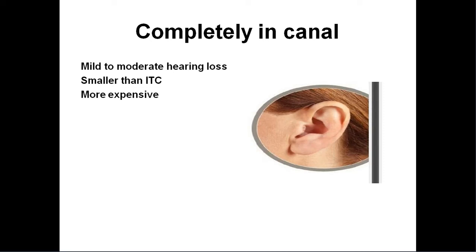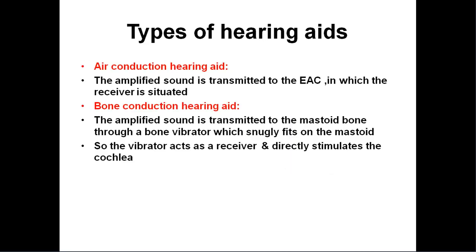To make these kinds of hearing aids, first we need to take the impression of the external auditory canal. Then we customize the hearing aid and give it to the individual patient. So we need to take the impression of the external auditory canal, then give the completely in the canal type. So those are the types of hearing aids.